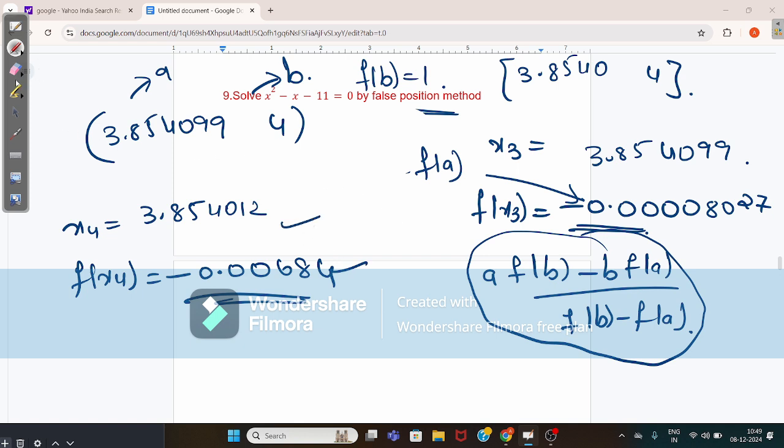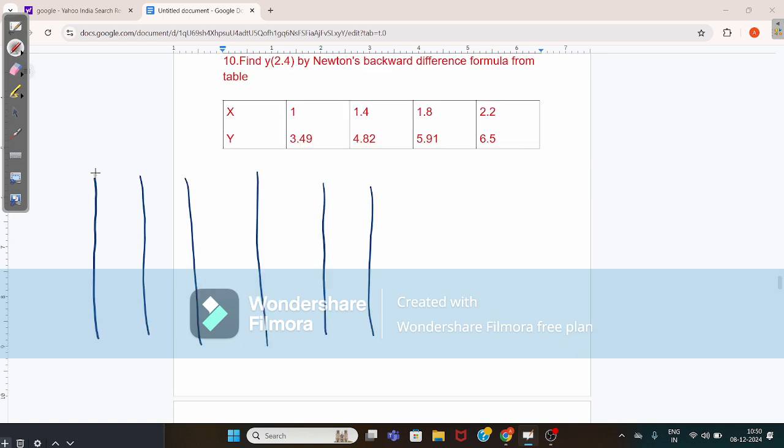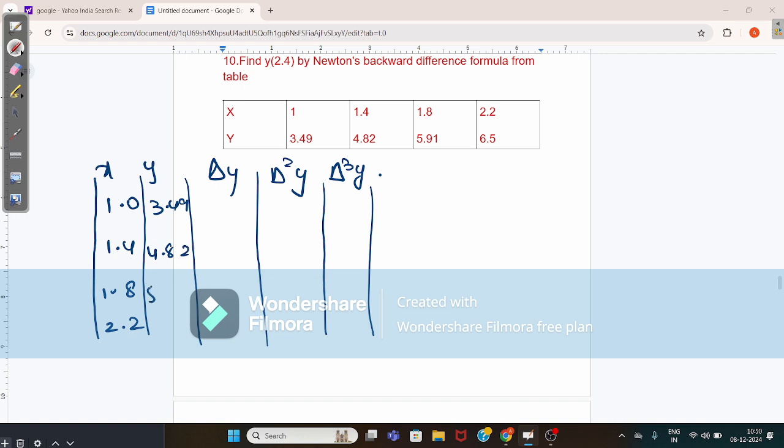Okay, now comes the next question. So this is the value of x, y, this is the value of delta y, delta square y, delta cube y. Okay, now here x is 1.0, 1.4, 1.8, 2.2. So the y values are here 3.49, 4.82, 5.91 and 6.5.